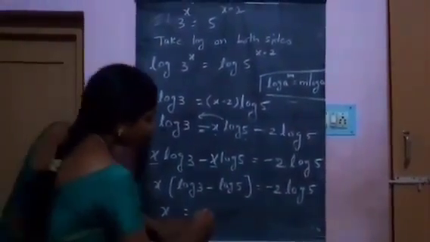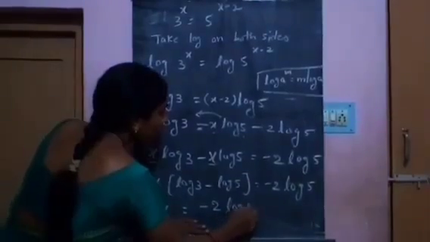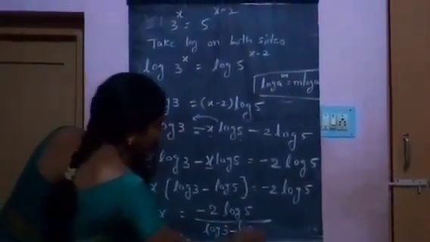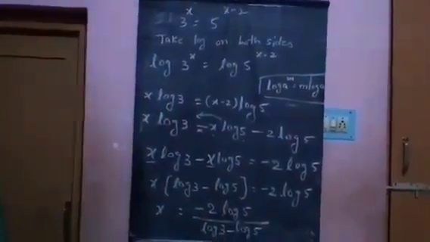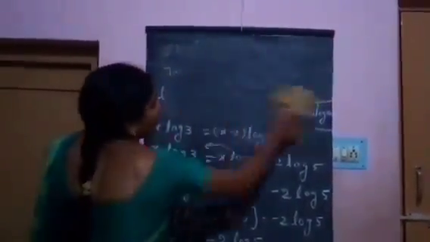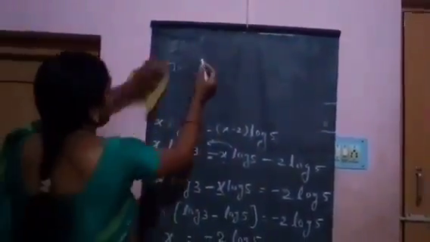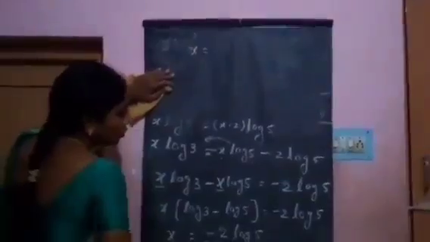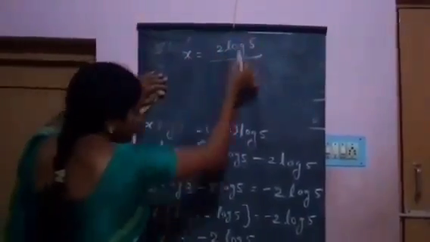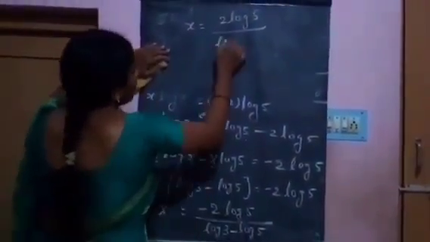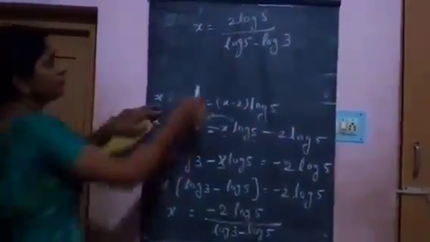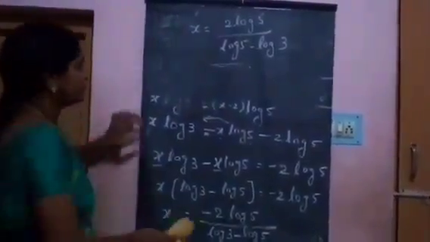So x equals minus 2 log 5 by log 3 minus log 5, which is x equals 2 log 5 by log 5 minus log 3. That's it.